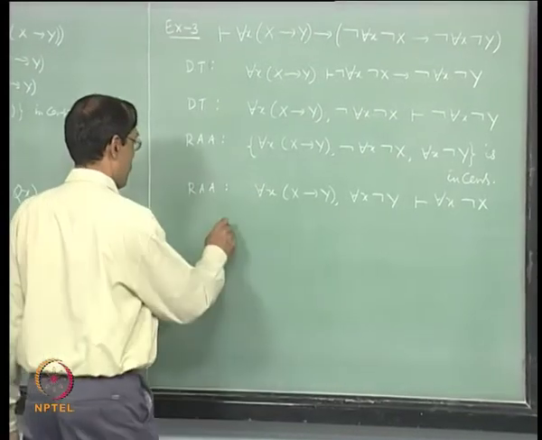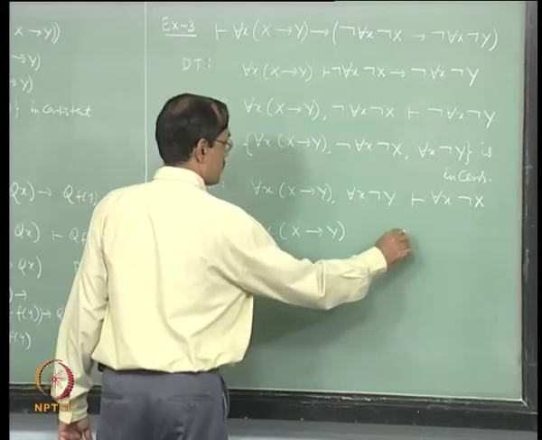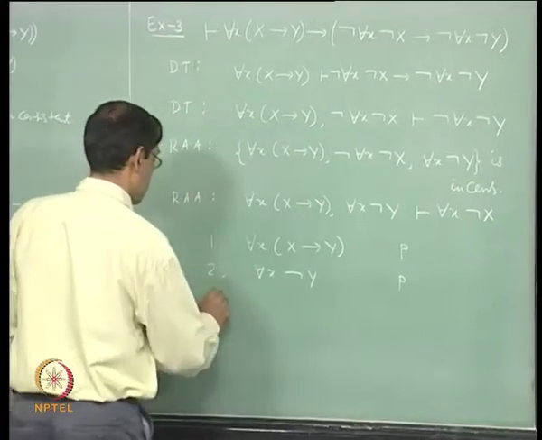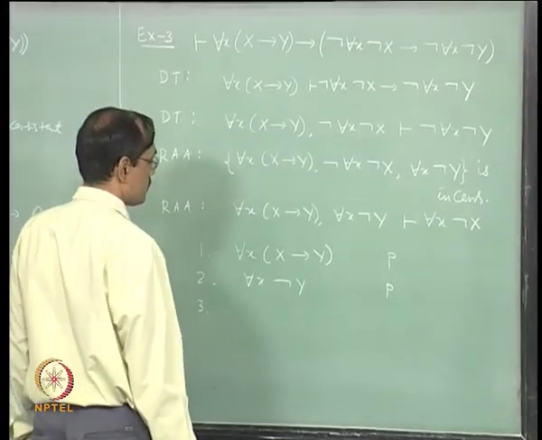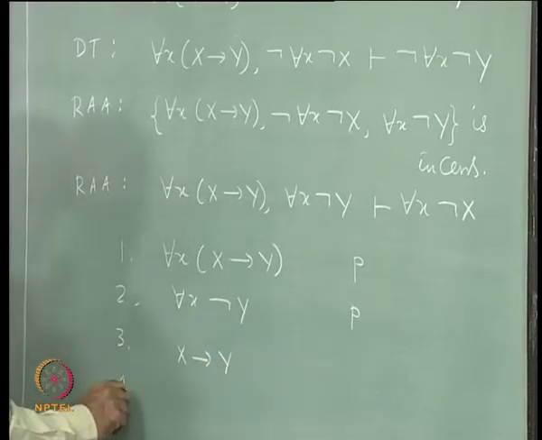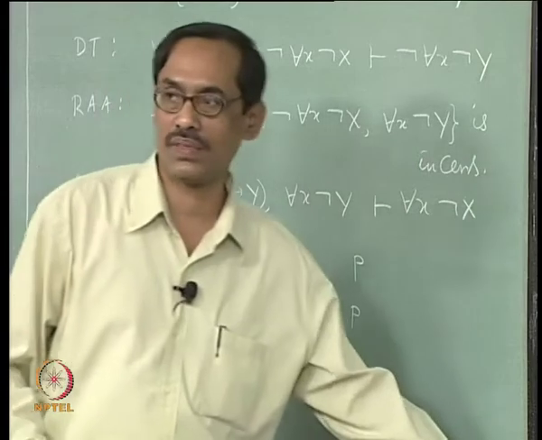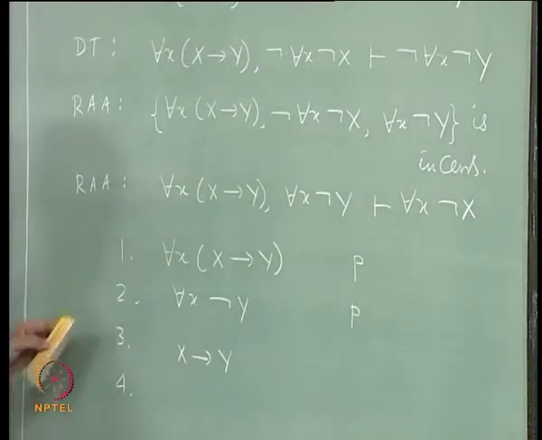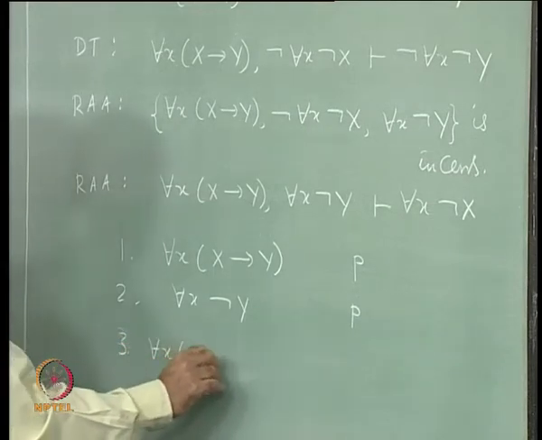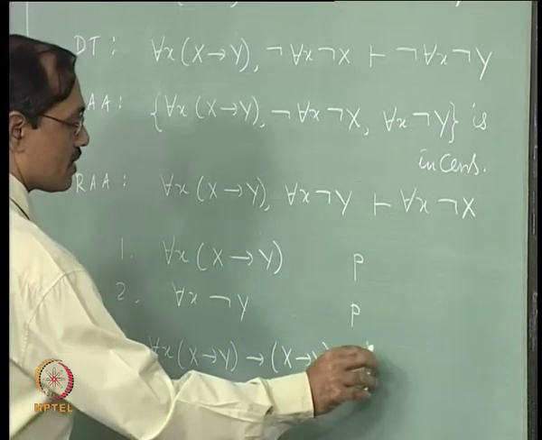So, let us try a proof: for each x, x implies y premise, for each x not y premise. Next, well, we can just say x implies y, and similarly, in fact, it did not go in one stage, axioms have to be used and then MP has to be used. So, what we do is for each x, x implies y implies x implies y, that is axiom 4.